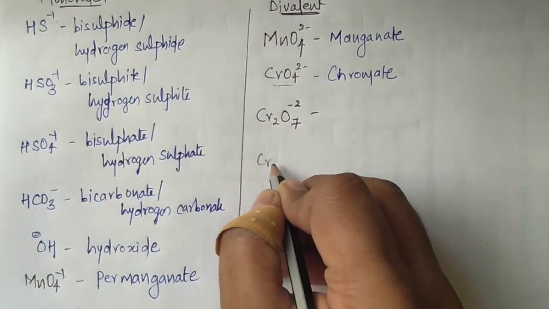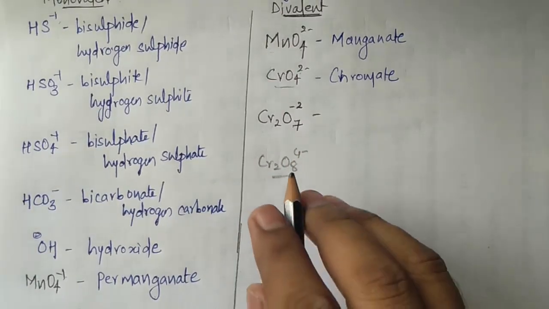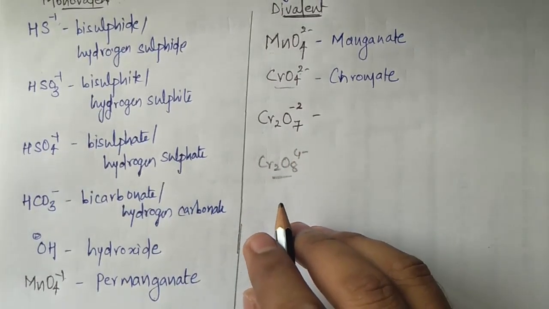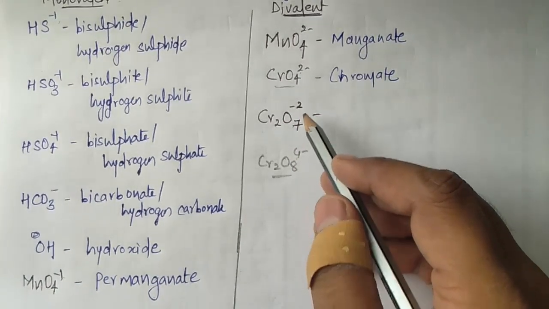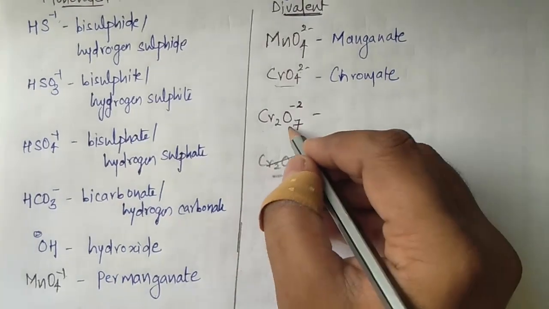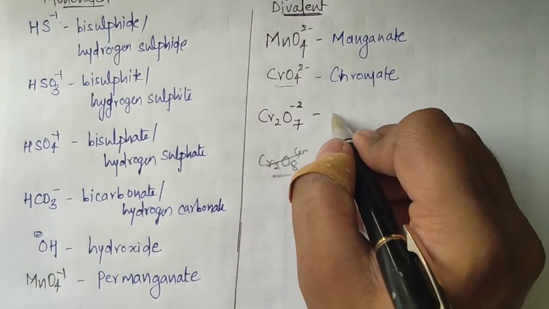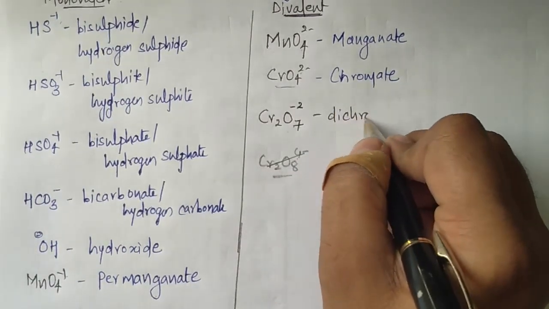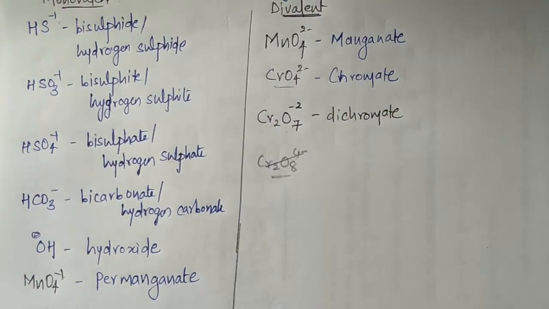It should have been Cr2O8 with 4 minus. Okay, but it is not so. Instead of that, what we have done is we have reduced one oxygen atom and thereby reducing charge -2, because one oxygen carries -2 charge. So instead of this we will be using this. So chromate is converted into now dichromate. Okay, the dimer of this, chromate to dichromate. Is that clear? Okay, till here everyone is clear.